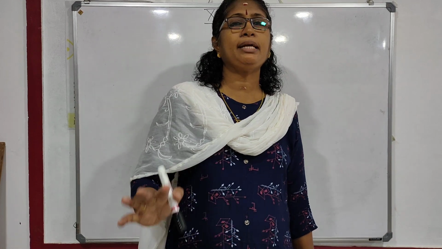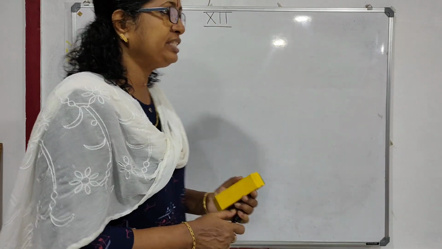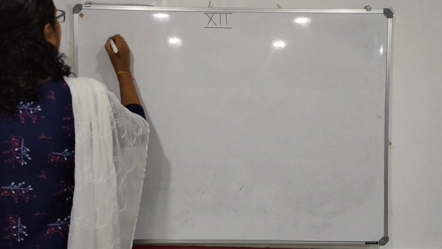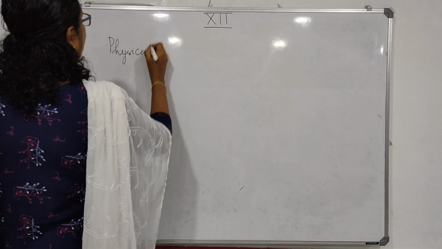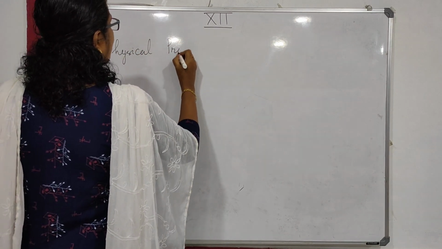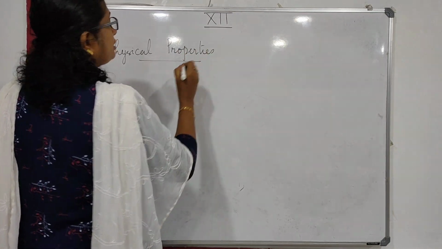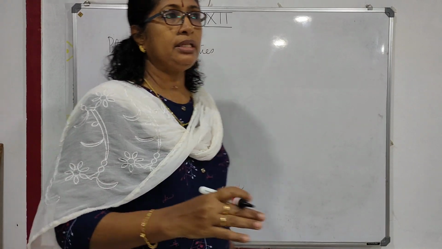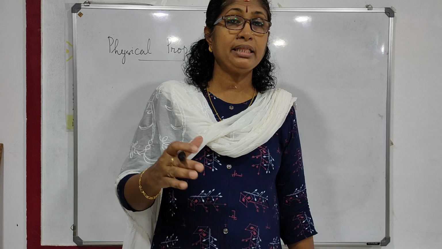So we have completed the methods of preparation of alcohols and phenols. Now we come to the properties, and we have physical properties and chemical properties. We start with the physical properties of alcohols and phenols. I told you, when you talk about physical properties, we take the melting and boiling point, solubility, and the physical states.